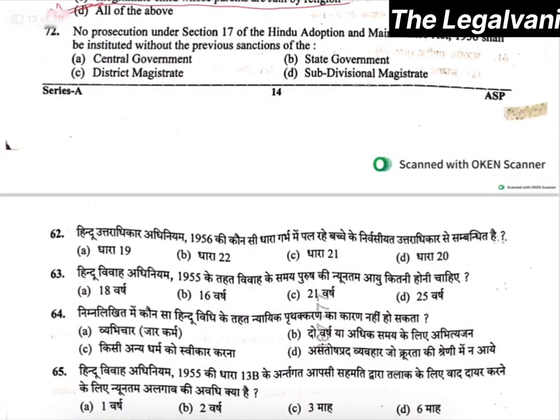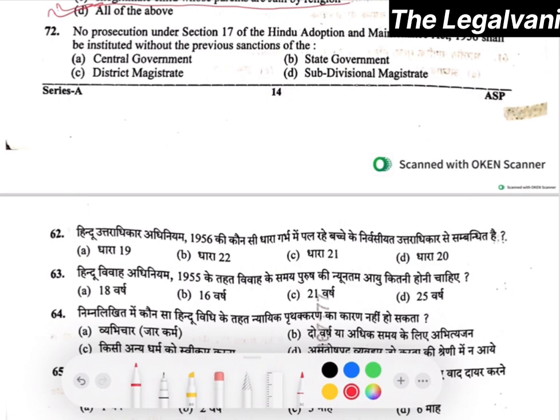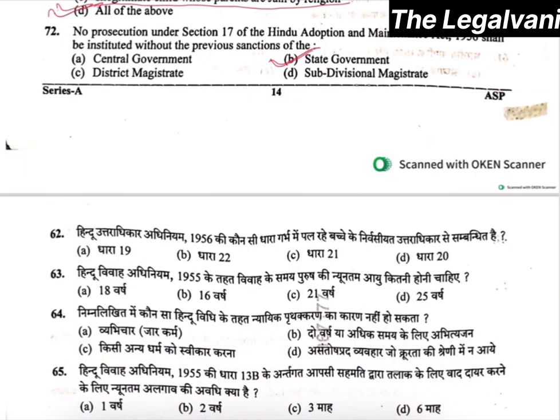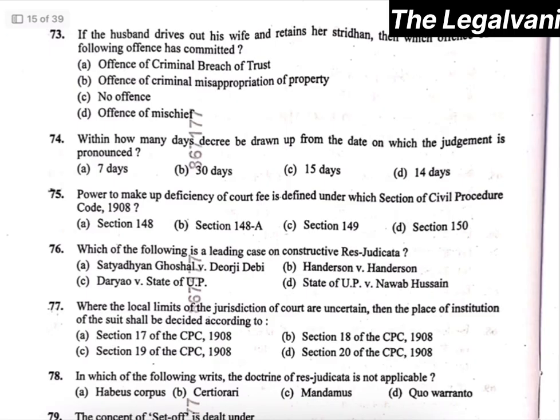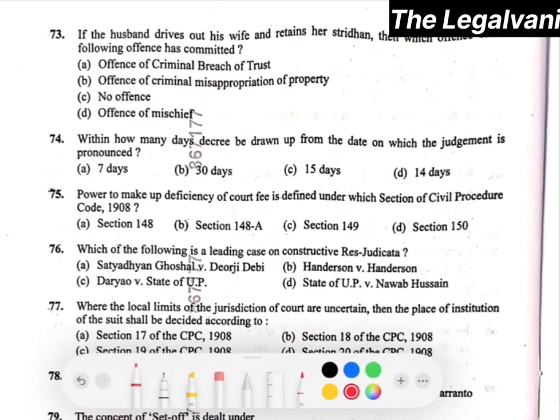No prosecution under section 17 of HAMA 1956 shall be instituted without the previous sanction of the state government. That is option number B. Right. Now moving towards question number 73. If the husband drives out his wife and retains her stridhan, then which of the following offences has been committed? Here the right answer will be the offence of criminal breach of trust.